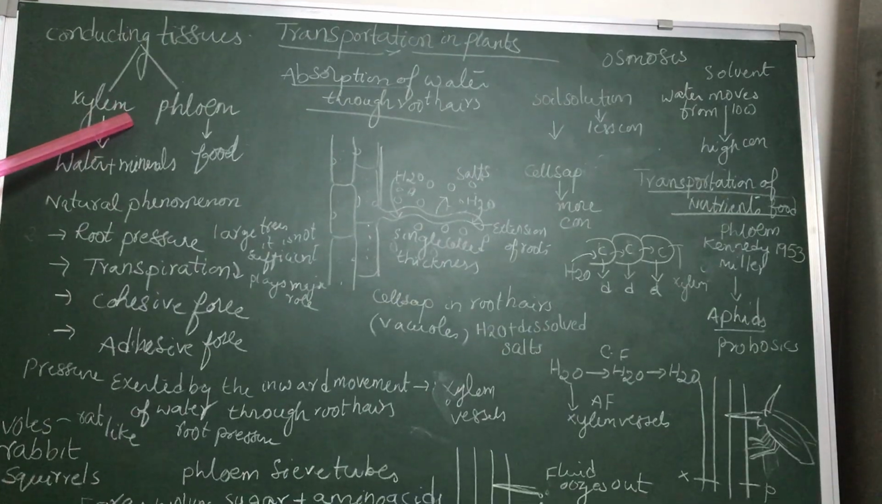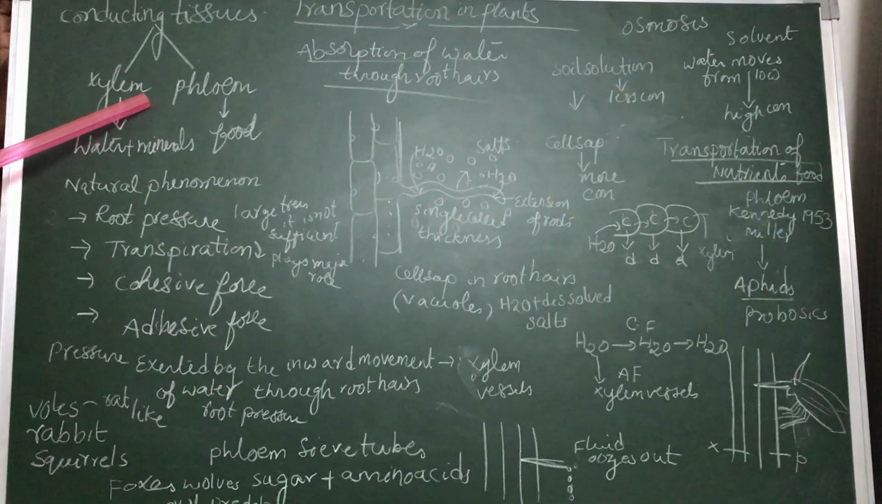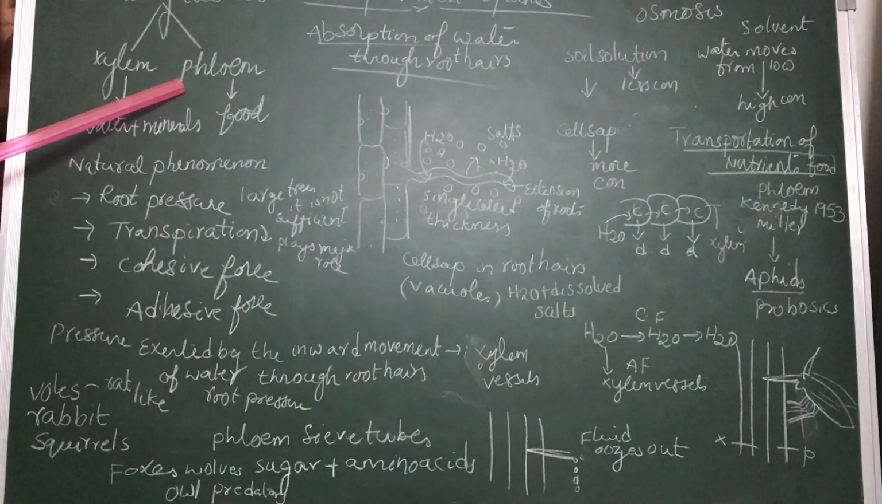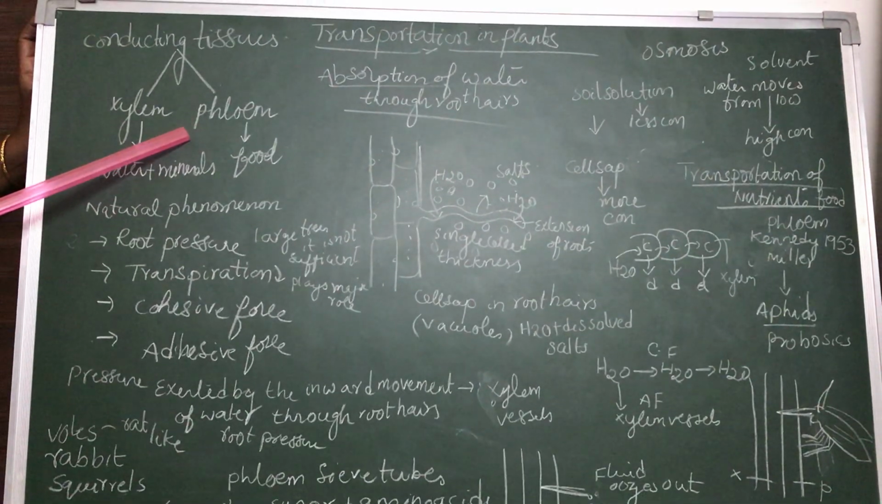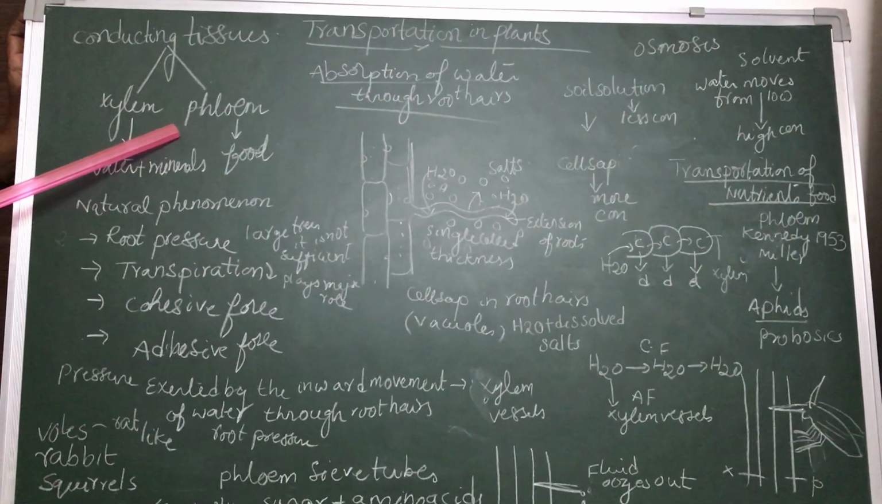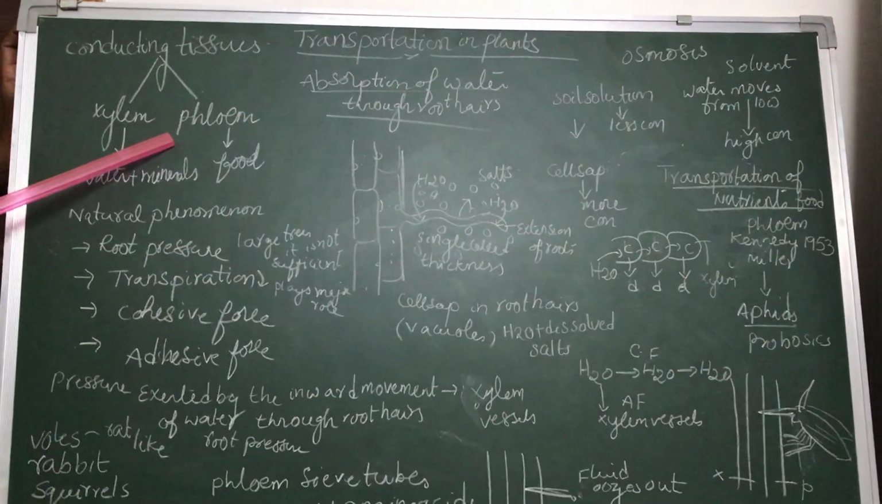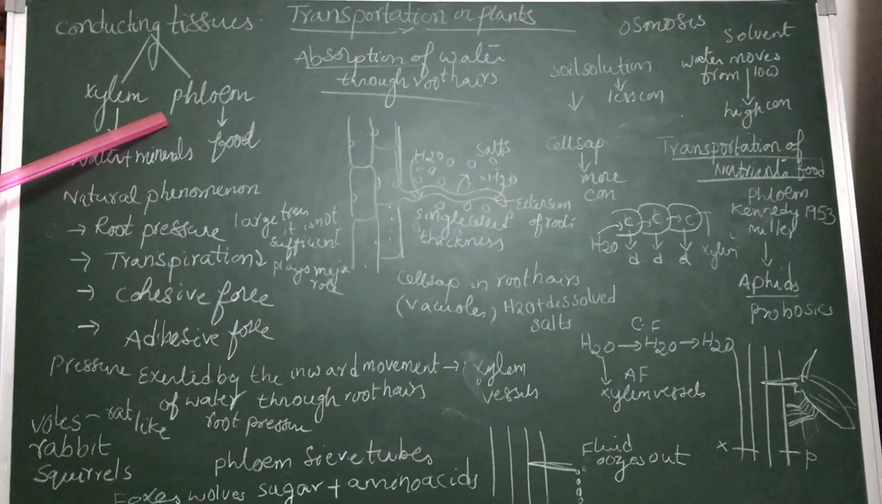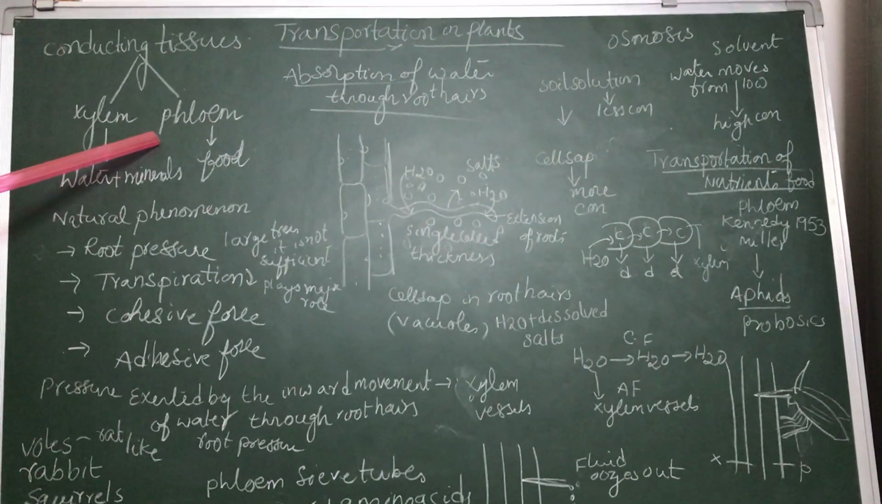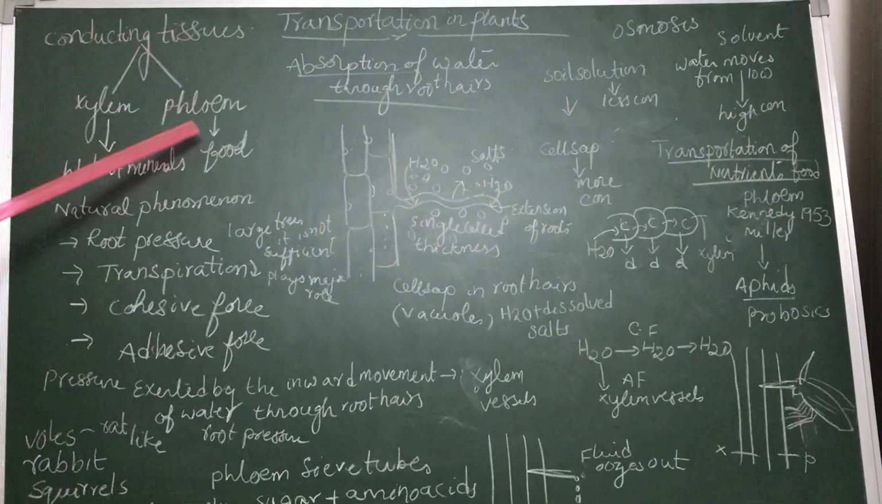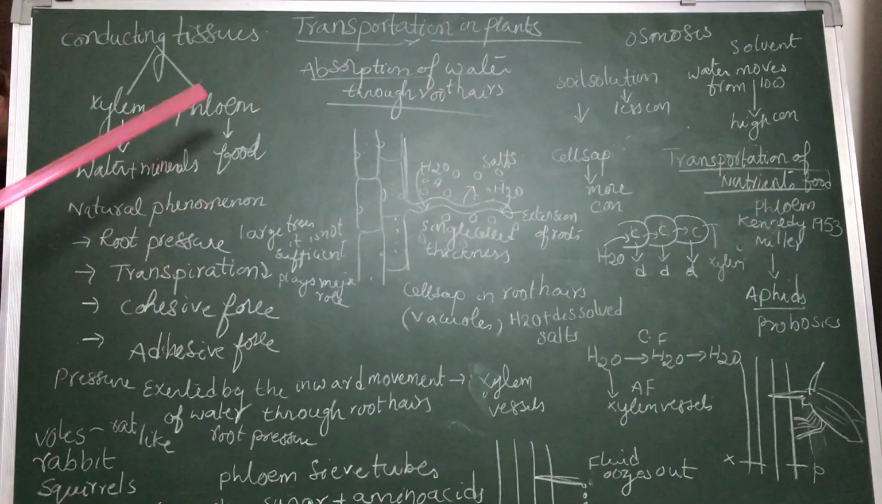So plants need water to transport and also need food material to transport, and plants also need to remove some excess amount of water from the plants. For all these they need transportation. Let us discuss how the transportation takes place in plants.